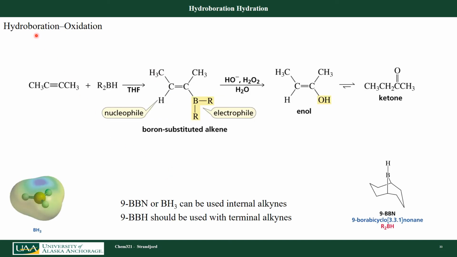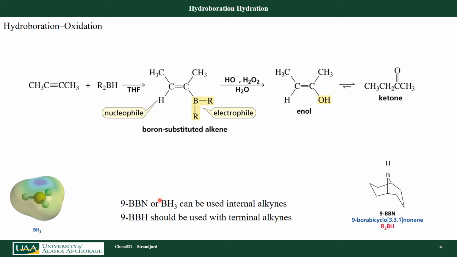How about hydroboration? Can I do that type of hydration reaction? Yes, I can. I can take a triple bond, react it with a disubstituted boron compound in THF, tetrahydrofuran, that's just my solvent. I form this intermediate product where I've added hydrogen, and then I have my boron complex with two other substituents. I react that with hydrogen peroxide in a basic solution to form the enol. Once I've added that hydroxide and formed the enol, it's going to tautomerize again to form the ketone.